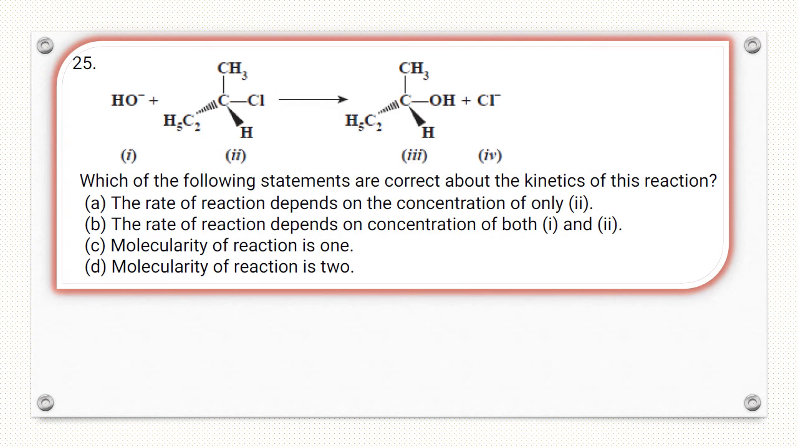Which of the following statements are correct about the kinetics of this reaction? First, let's see whether this is SN1 or SN2. Here chlorine is removed and OH is attached to this position. So this is SN1, and in an SN1 reaction the molecularity is 1, and the rate depends on the concentration of the reactant, that is the alkyl halide concentration. So option first, A and C are correct.